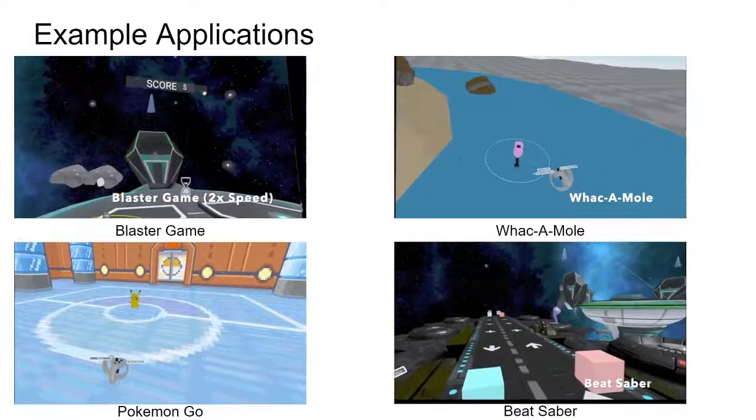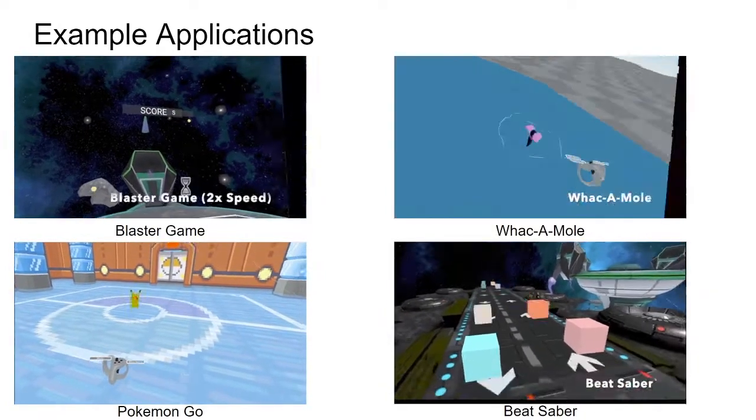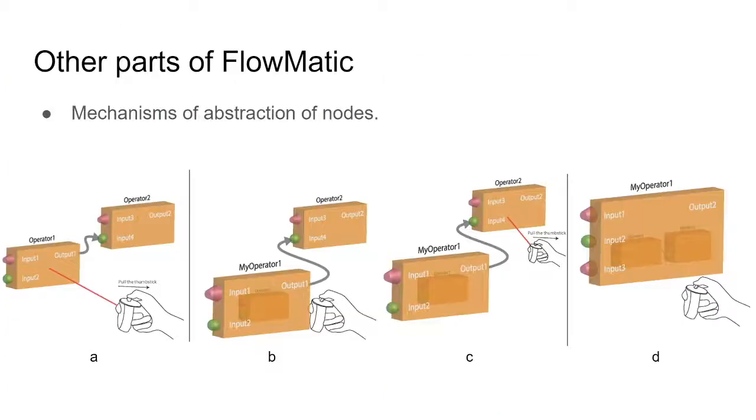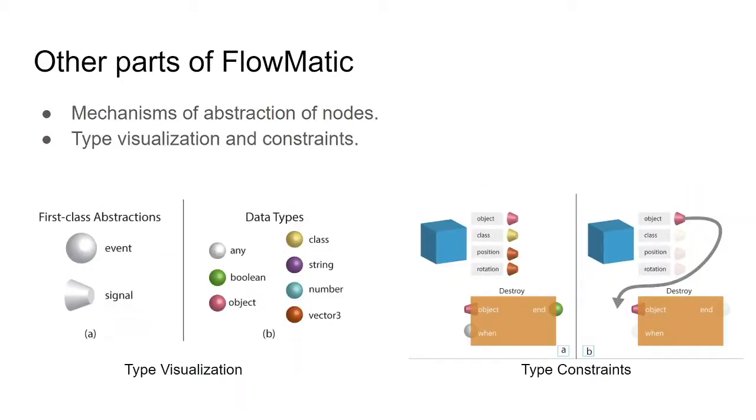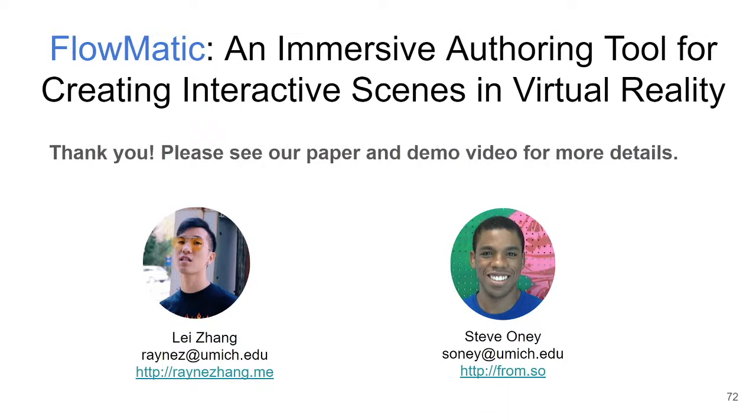There are many more example applications that users can create using Flowmatic, demonstrating its expressiveness. With the time remaining, I just want to note that Flowmatic also introduces mechanisms for abstraction of nodes, mechanisms for type visualization, and constraints. We also conducted a comparative study with A-Frame, a desktop authoring method. If you're interested, please see our paper and demo video for more details.